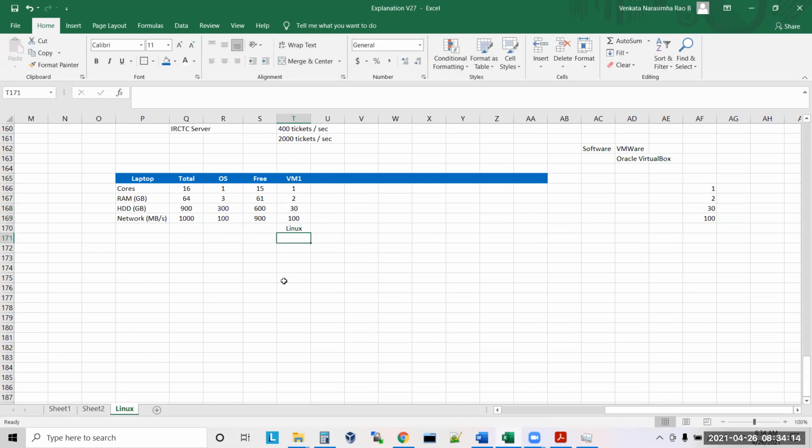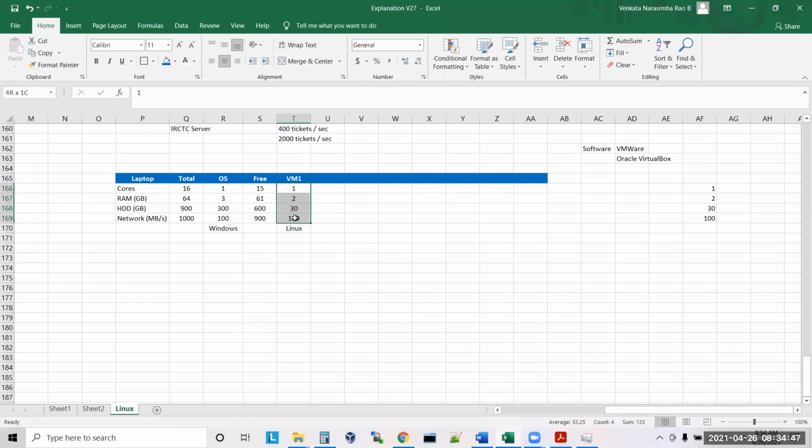Understood? So let's say you have a laptop already with Windows. Can I use that laptop to practice? Yes, you can use it, sir. You don't need to format the Windows and install Linux. This is Windows. On top of Windows, you are installing a software. With this software, you are creating a virtual machine. Inside this virtual machine, you are installing Linux.